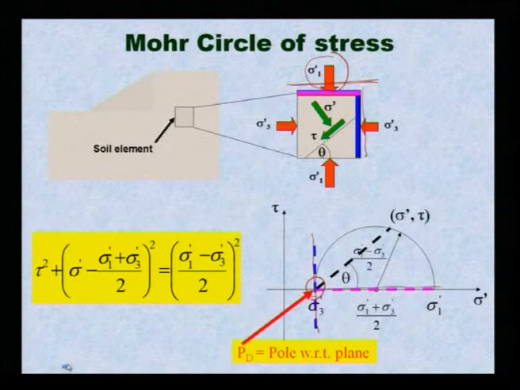Once you find the pole, with respect to the pole you can draw the failure plane at an angle theta, and this is where you can find the shear stress and normal stress at the failure plane.